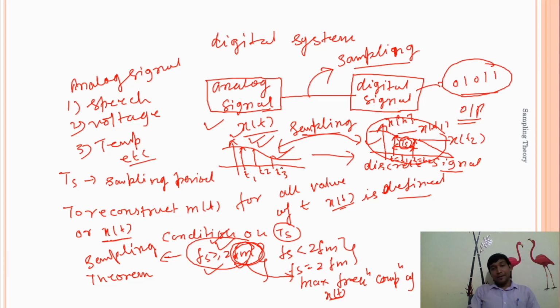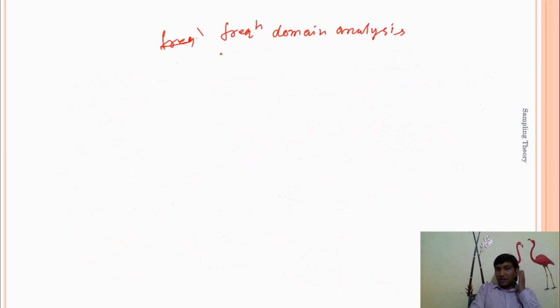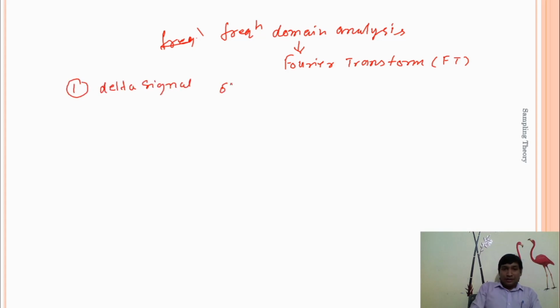If we go into detail to derive this particular case, fs greater than or equal to 2 fm, we have to consider frequency domain analysis. In frequency domain analysis, we basically use the Fourier transform. So the first point is the delta signal. Mathematically, this delta signal is defined as infinite at t is equal to 0 and 0 at t not equal to 0.